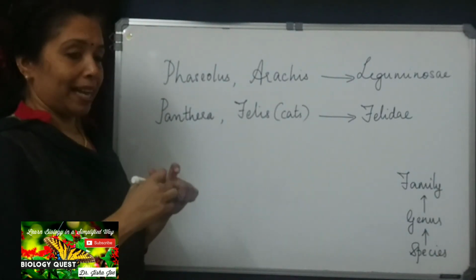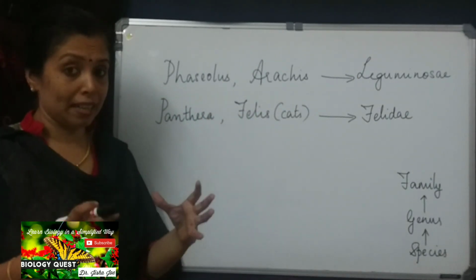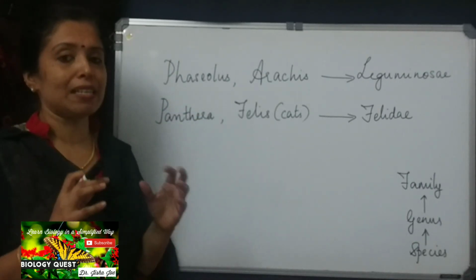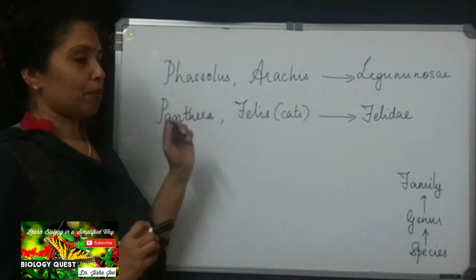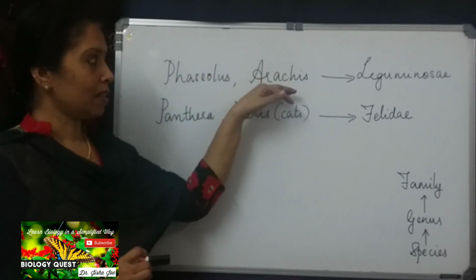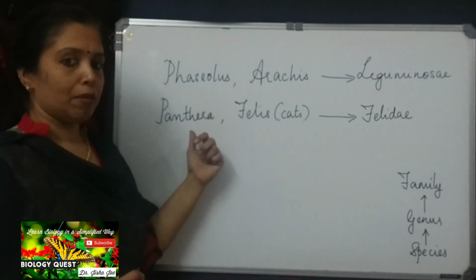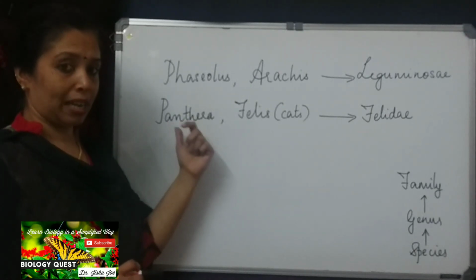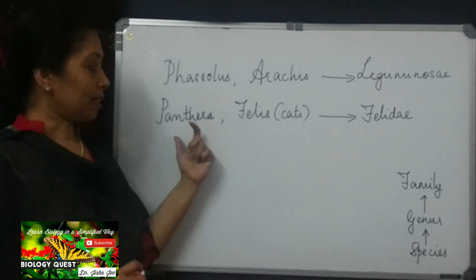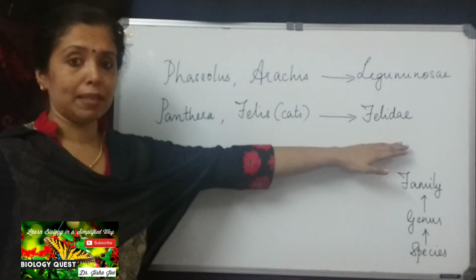So I hope you have understood that. What is a family? Closely related genera are grouped together to form a family. Example from the plant kingdom: two different genera, Phaseolus and Arachis, come under the same family, Leguminosae. Second example from the animal kingdom: Panthera, to which lions, tigers, etc. belong, and the genus Felis. Panthera and Felis are two different genera, but they come under the same family, Felidae.